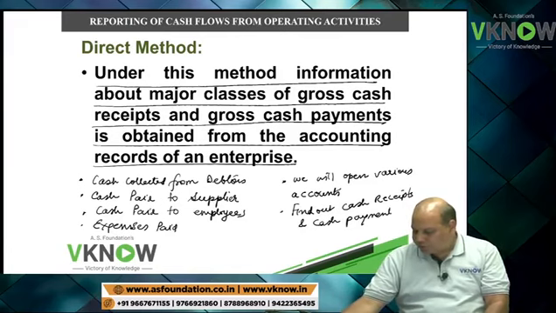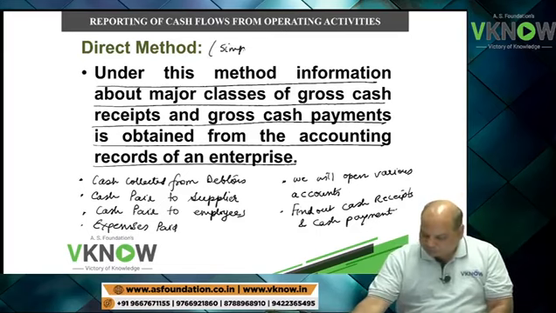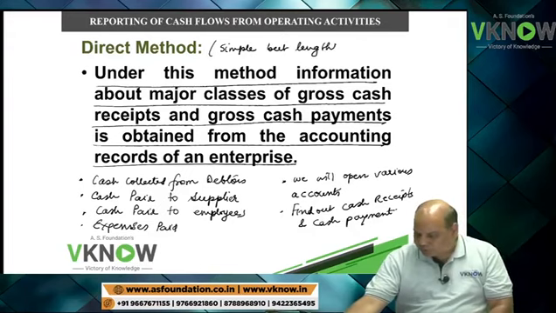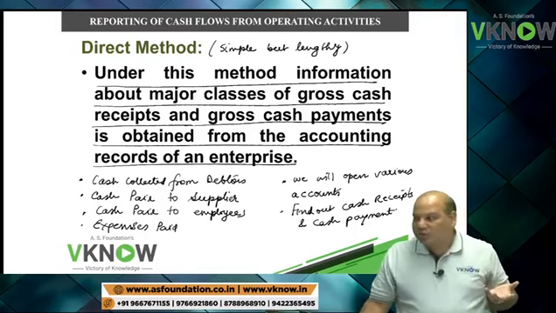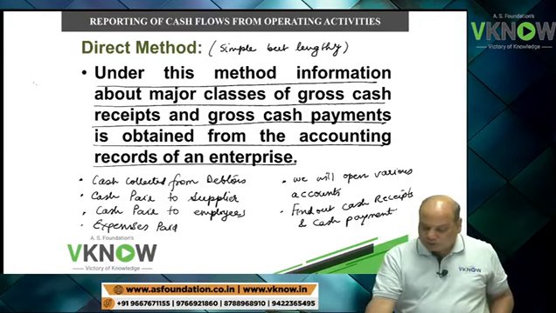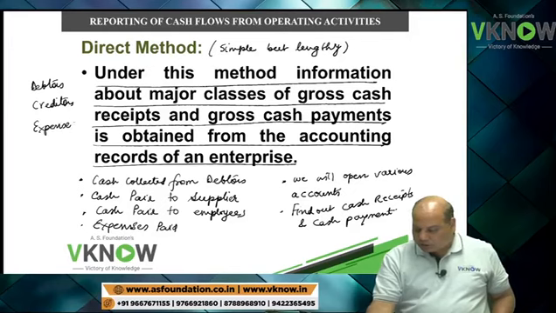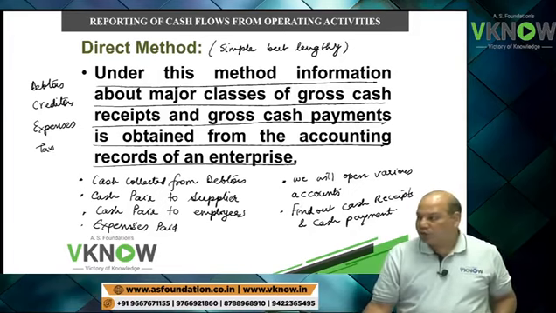So this method is simple but lengthy, because it will require you to open many accounts to find out how much was cash receipt or cash payment. According to question, normally the ledgers that we open are debtor account, creditor account, and different types of expenses account, tax account, so that we will get to know actual inflow and outflow under various heads.